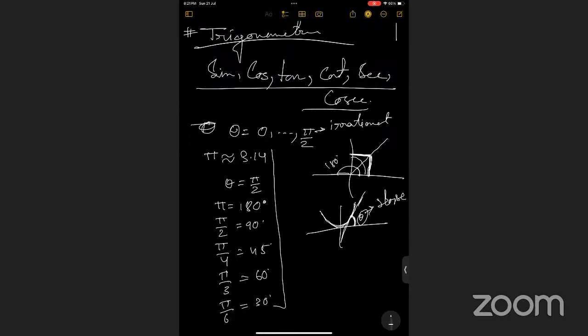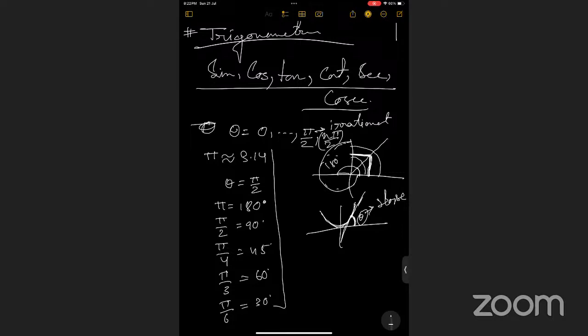Can I ask a question, ma'am? Actually, when you said theta is equal to 0 to pi by 2, right? So you just restricted its domain. Yes, I restricted the domain to this. But these functions are also defined in this domain also. Okay. You can extend this, no problem. N pi by 2 up to n pi by 2, n is any integer.